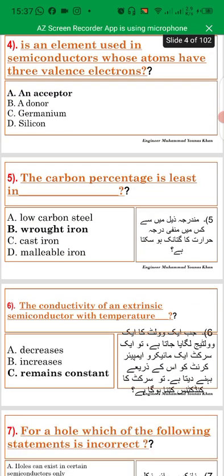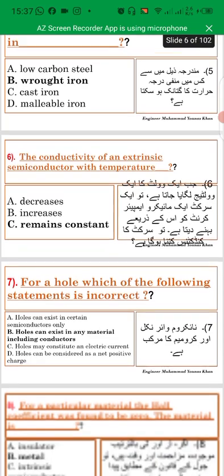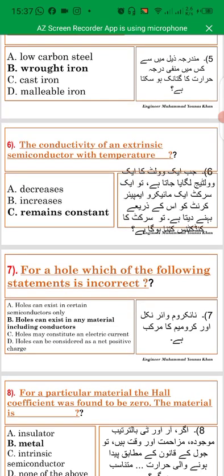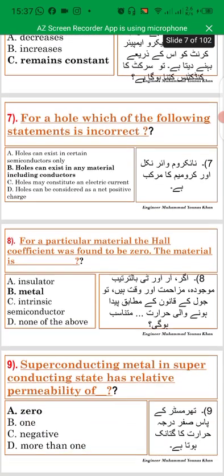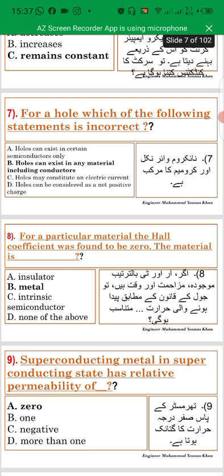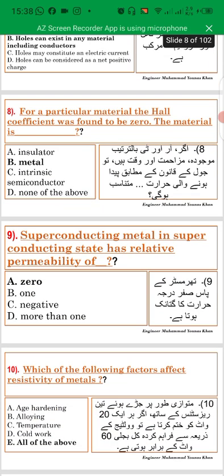The carbon percentage is least in wrought iron. The conductivity of an extrinsic semiconductor with temperature remains constant. For a hole, which of the following statements is incorrect? Holes can exist in any material, including conductors. For a particular material, the Hall coefficient was found to be 0.